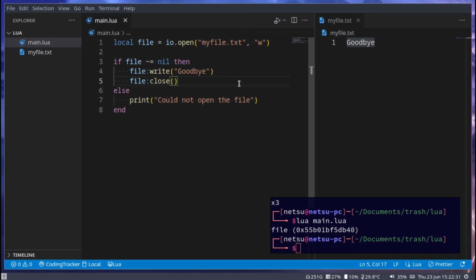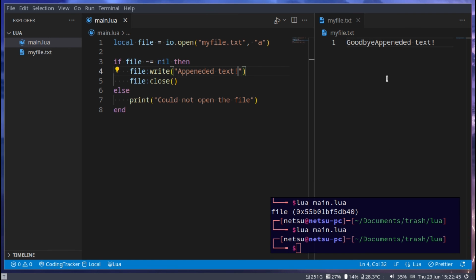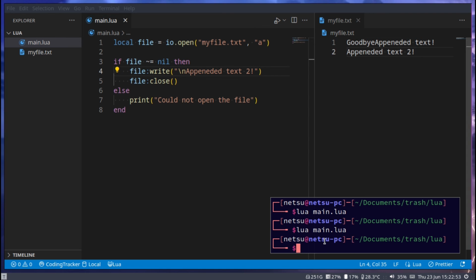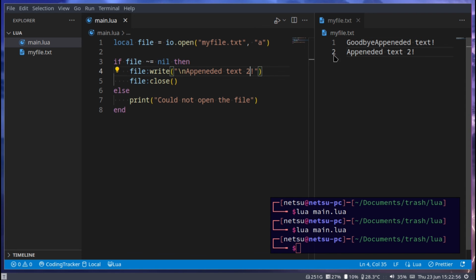But what if we wanted to add something to the end of this file? Then we could use A, which means append. So then we can say appended text. If we run this, we'll get appended text. If you wanted to go to the next line, you could use a \n here, which means new line. Appended text 2. Now it's appended text 2 on the second line. So that's how to append.